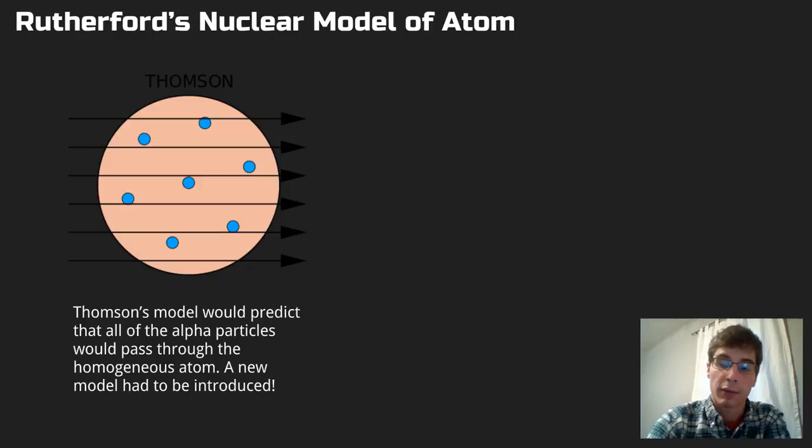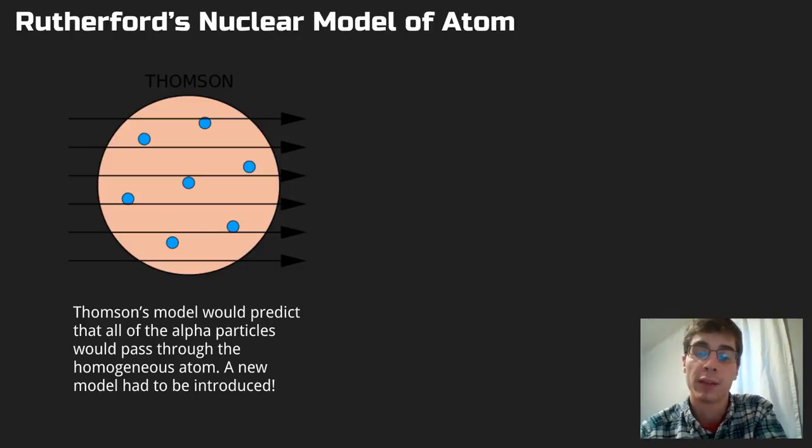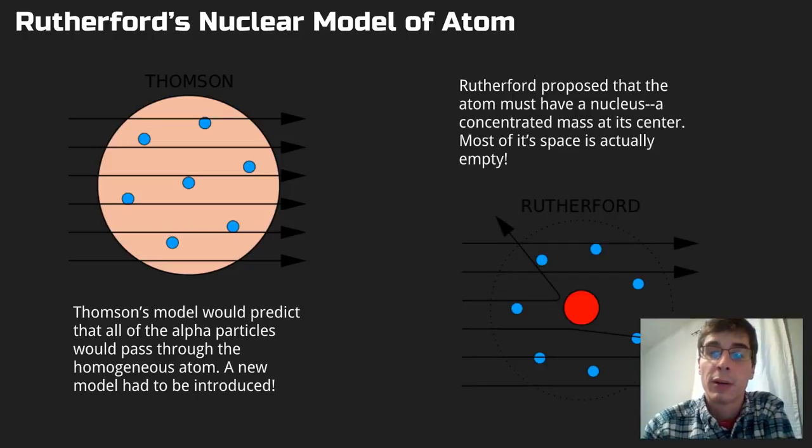It turns out, actually, that some of the alpha particles bounced off. And since this didn't make sense with Thomson's model, Rutherford had to introduce a new model. And this is a key point in science. Whenever we get evidence that doesn't make sense with our current models, with our current understanding, we have to develop a new reason. Okay, so we see alpha particles are getting bounced back at us. Why might that be?